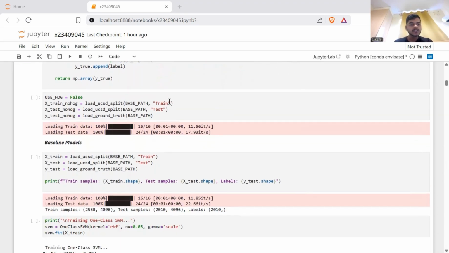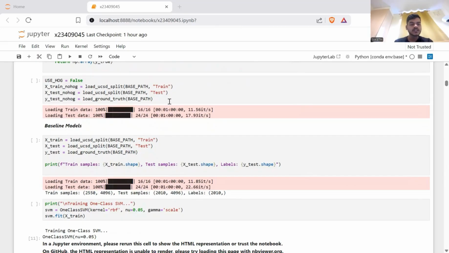And then the use of HOG. This code block configures the feature extraction process to avoid using histogram of oriented gradients features and instead rely on raw pixel values. By setting use HOG equals to false, the extract features function will skip HOG computation and simply flatten each image after resizing it into the defined image size.